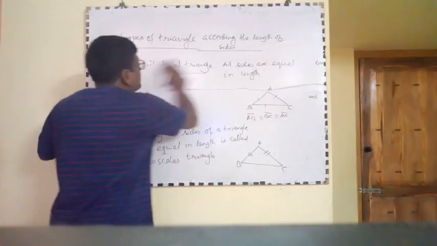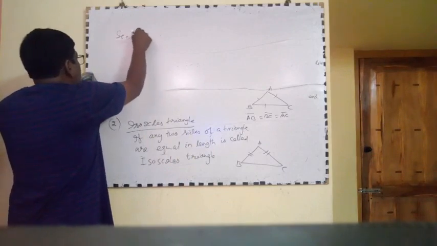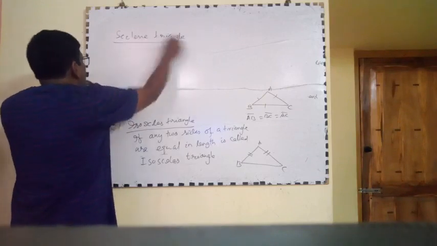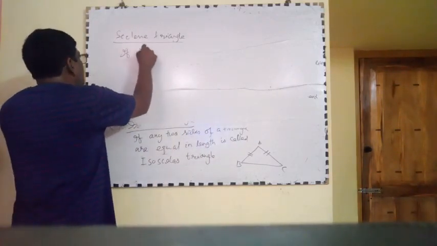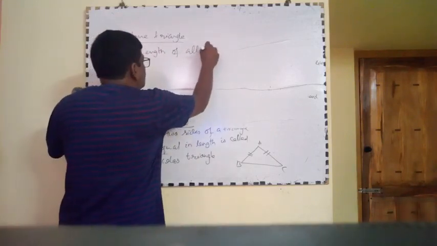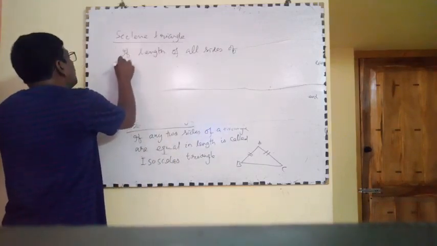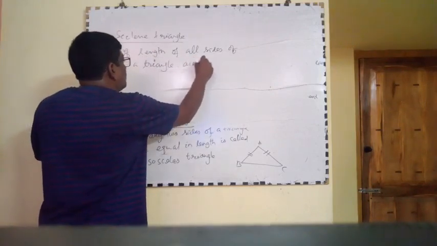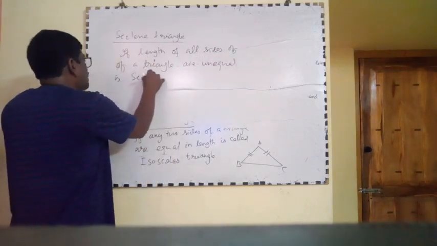Third, scalene triangle. Scalene triangle, if length of all sides of a triangle are unequal is called scalene triangle.